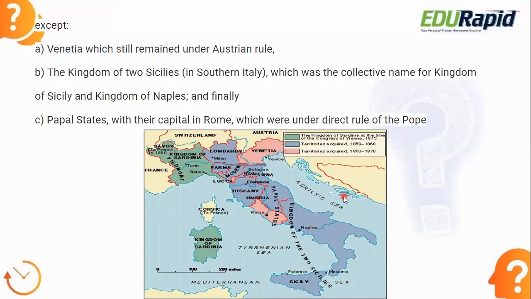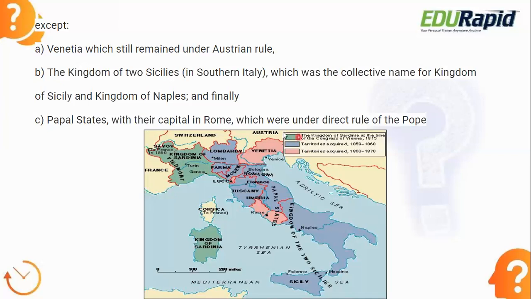Next comes the papal state. Important: the papal states, with their capital in Rome, were under the direct rule of the Pope. They neither belonged to the Sardinian monarch nor to Austria. They were under the direct rule of the Pope. So these were the exceptions after the 1859 war.